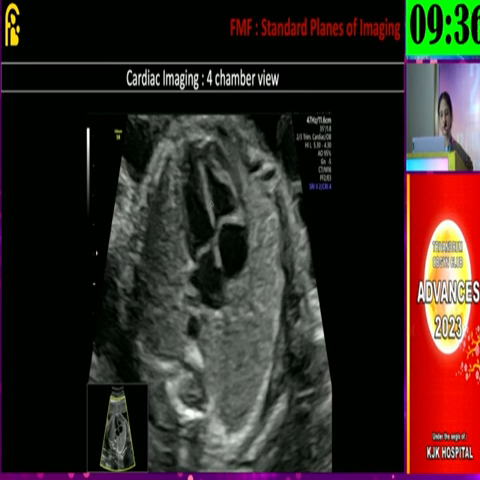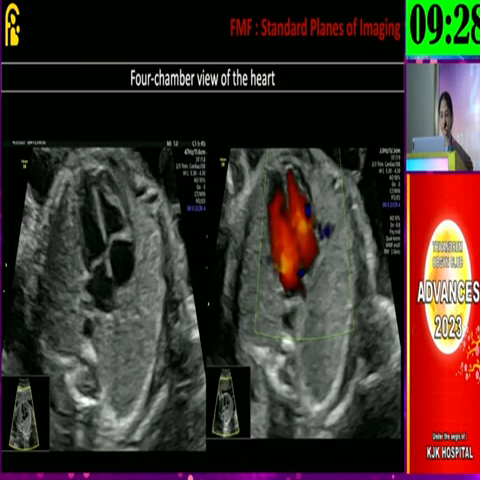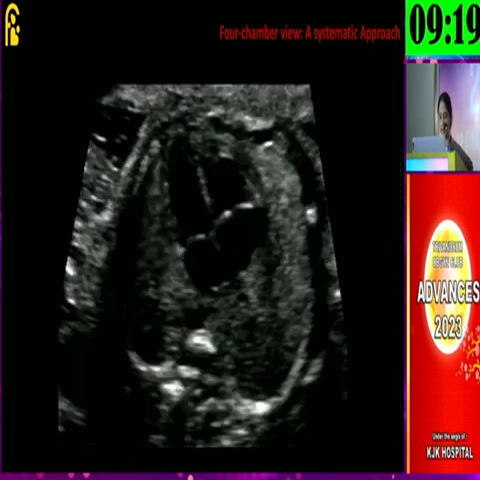You can appreciate the heart, and then symmetric lungs on either side. Also, do not forget to see the descending thoracic aorta just in front of the spine, and then appreciate the internal features of the heart, that is the left atrium, left ventricle, right ventricle, and right atrium, and the moderator band in the right ventricle as well.